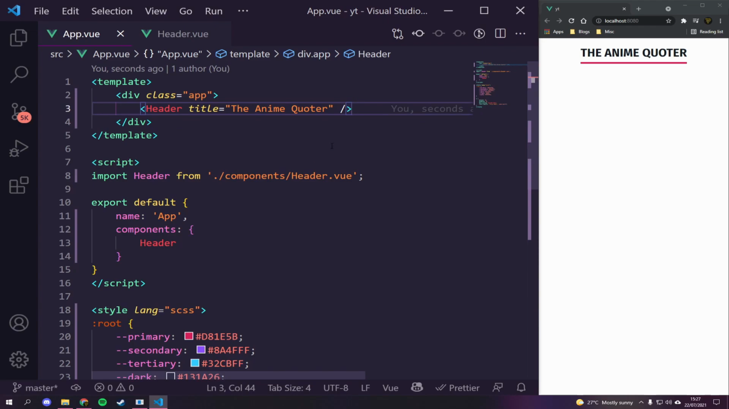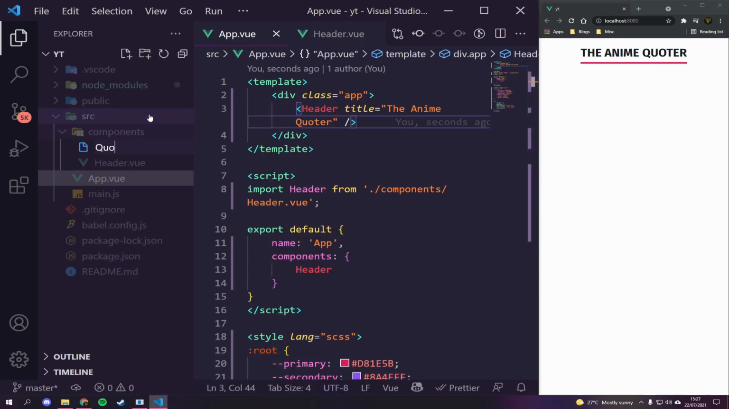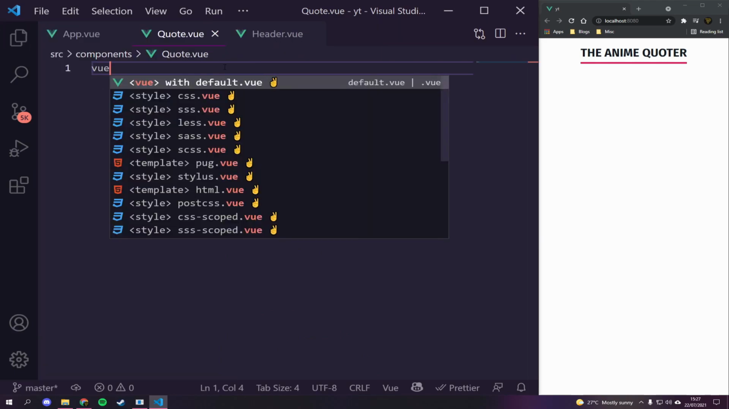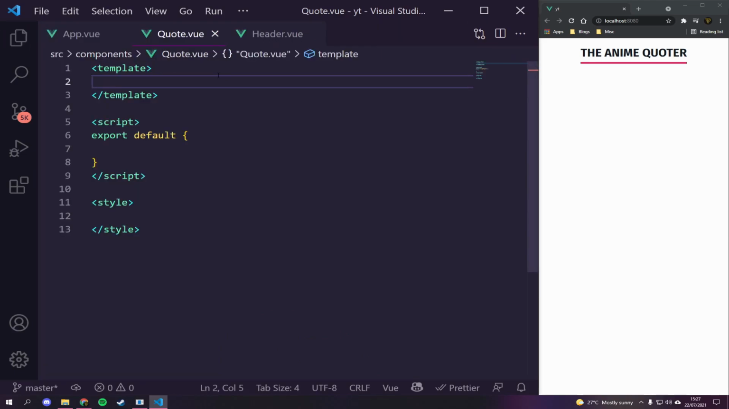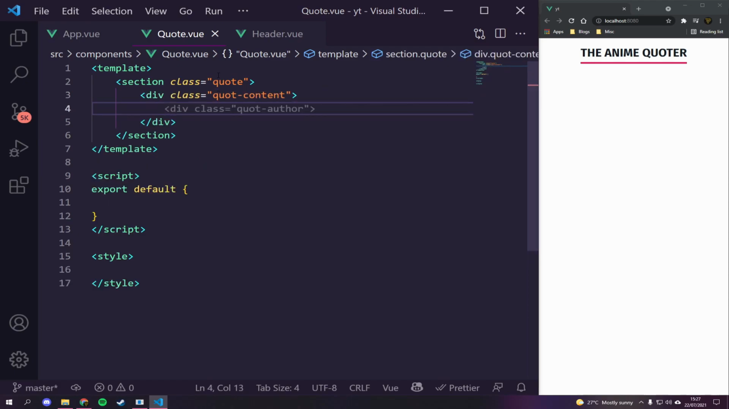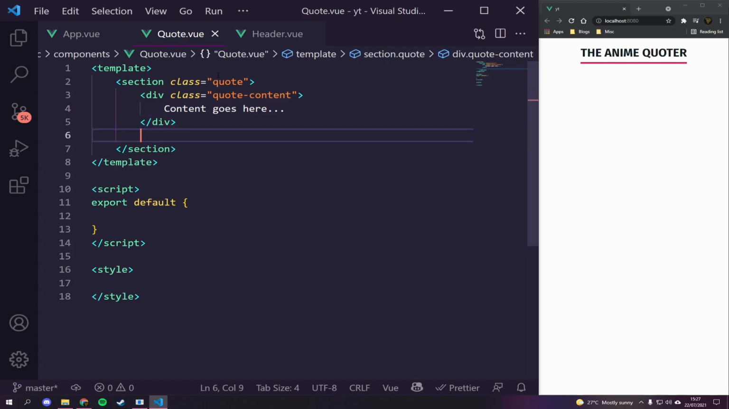So for the actual quote component, we're going to create another component in here. We'll call it quote.vue. And in here, once again, we're just going to type view and hit enter to get the default styling. And then we're going to have a section with the class of quote. Inside of here, we're going to have a quote content block. That's not quote, that's quot. And then we'll pass through, let's just say, content goes here. For now, we'll be passing this through dynamically once we get there.